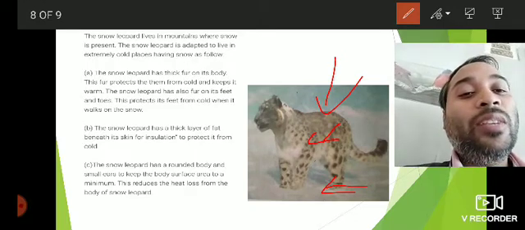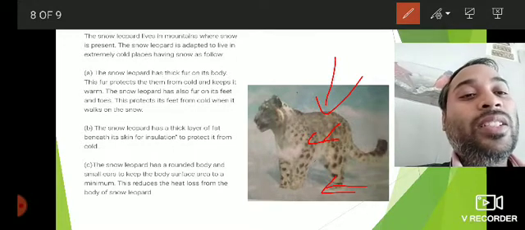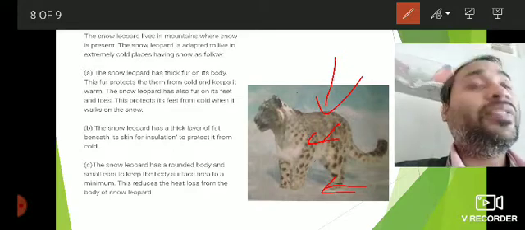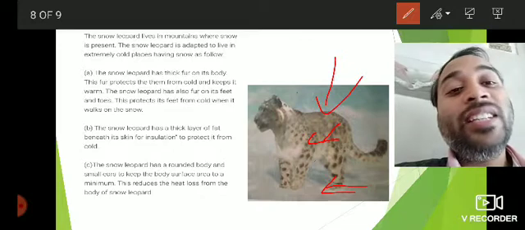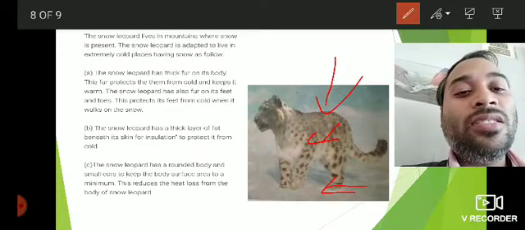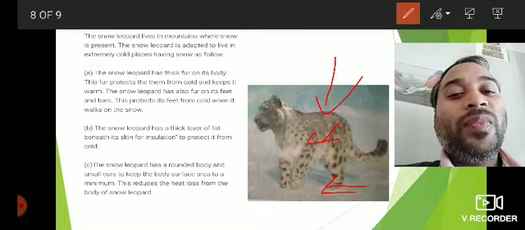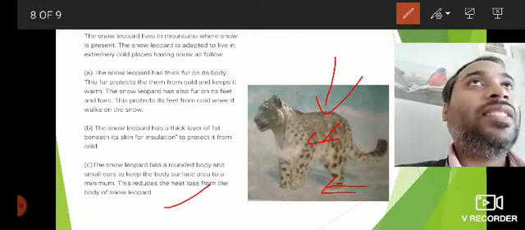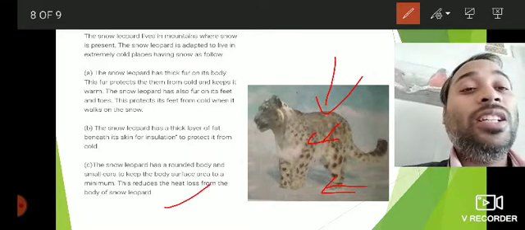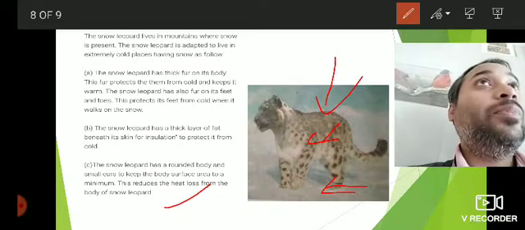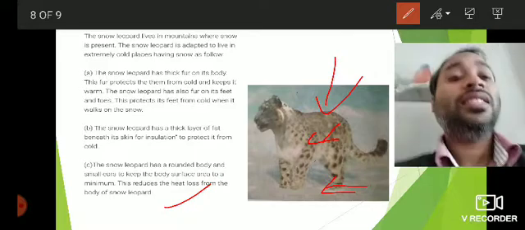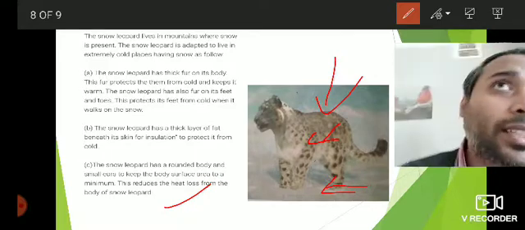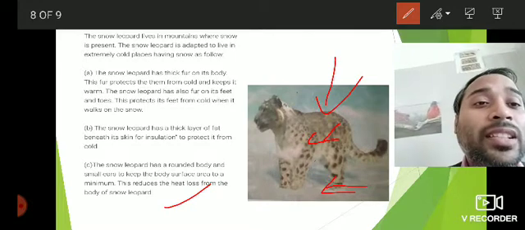The snow leopard has a rounded body and small ears to keep the body surface area to a minimum, so that less body surface area is exposed to the cold conditions. So their body structure is designed in such a way. This reduces the heat loss from the body of the snow leopard. So if the body surface is less, then less amount of heat will be lost by the leopard, and so they can keep their body warm. So the body heat is retained by the leopard. So these are some of the adaptations found in plants and also animals in mountain regions.